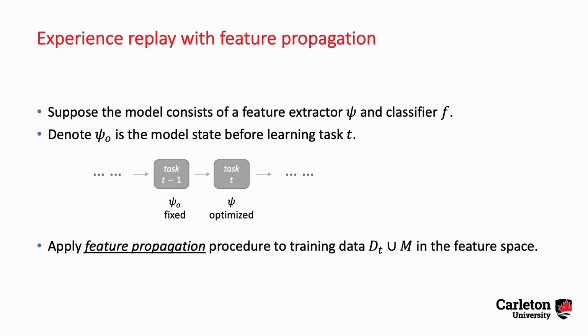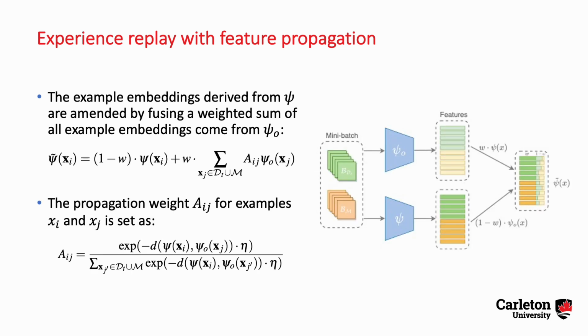Suppose the model has two parts, a feature extractor Φ and a classifier F. We denote Φ_O as the model state before learning task T, after learning tasks 1 to T minus 1, and then we apply the feature propagation procedure to the training datasets D_t and M in the feature space. The example embeddings derived from Φ are amended by fusing a weighted sum of all data embeddings by Φ_O.